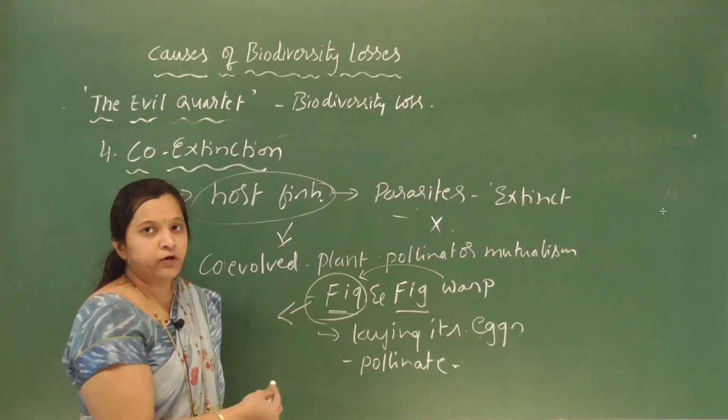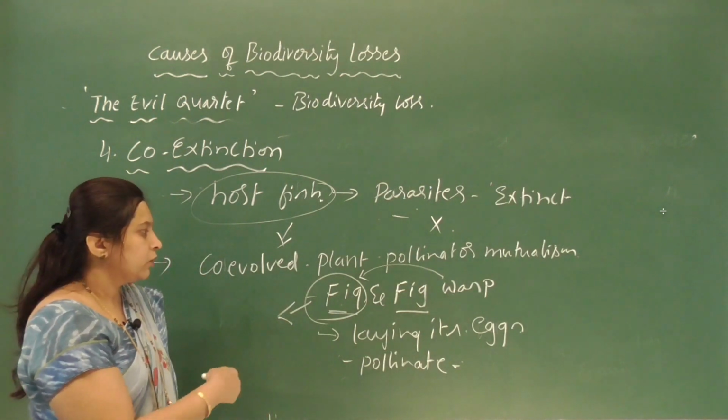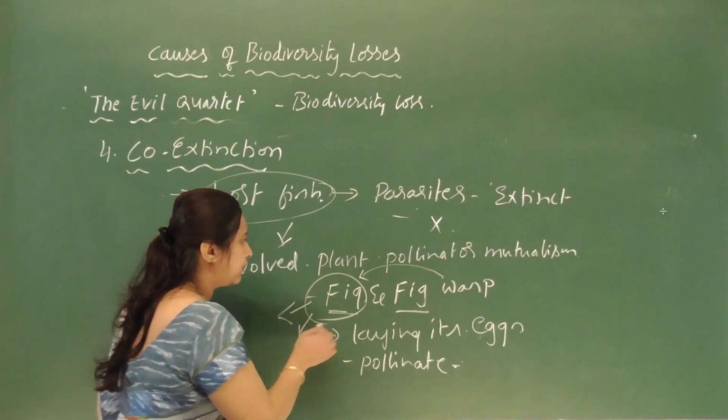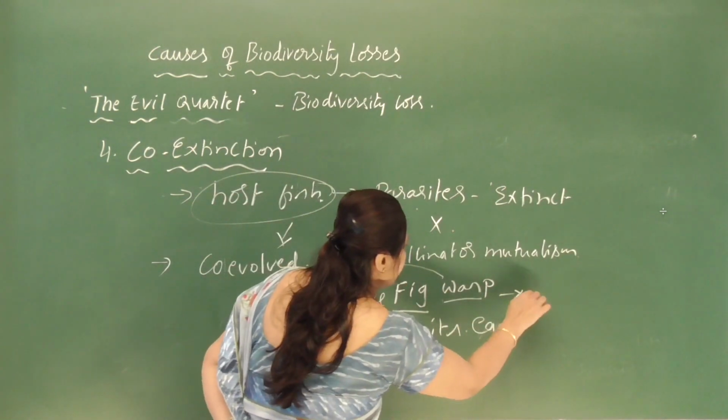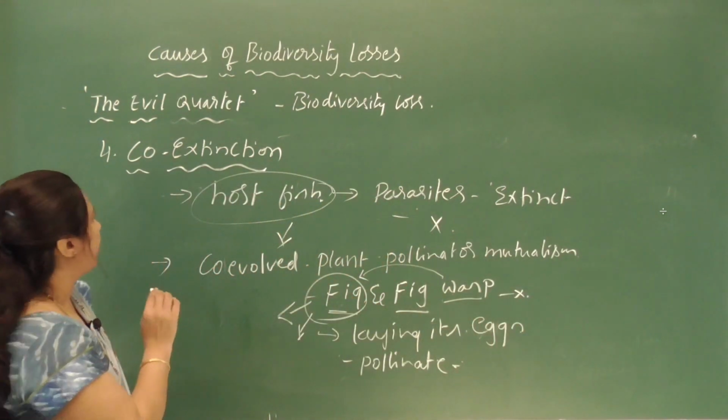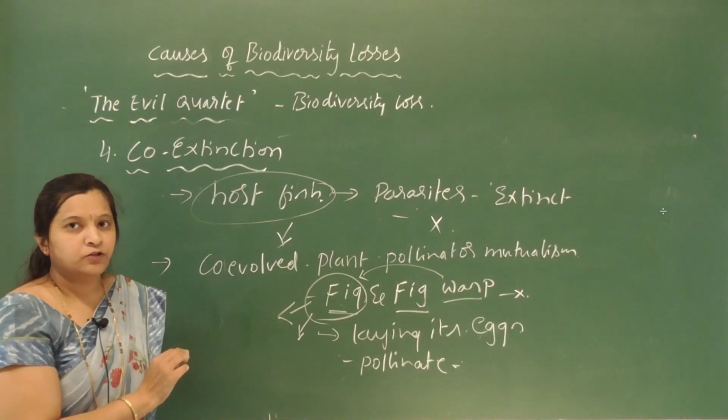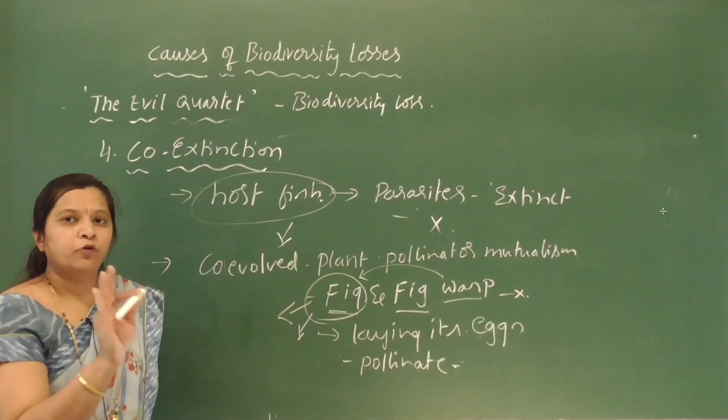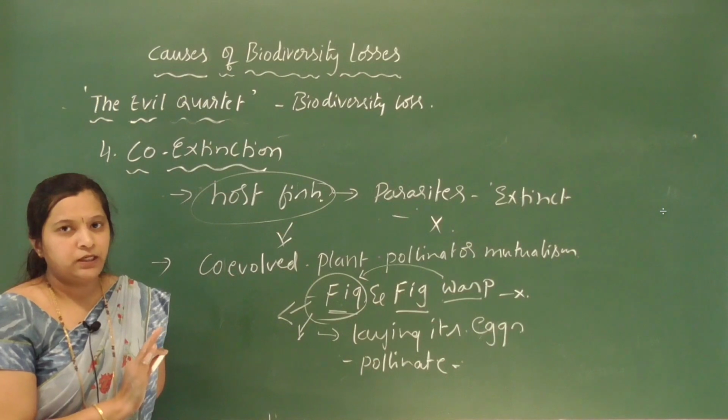Then fertilization will not take place. So if the fig becomes extinct, the wasp depending on it also becomes extinct. That is what co-extinction is. Understood? So all these are the four major causes of biodiversity loss.